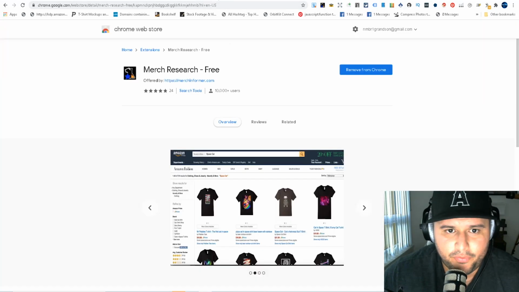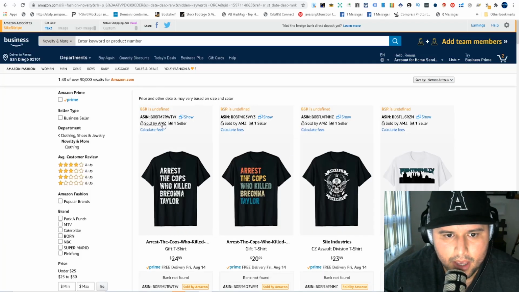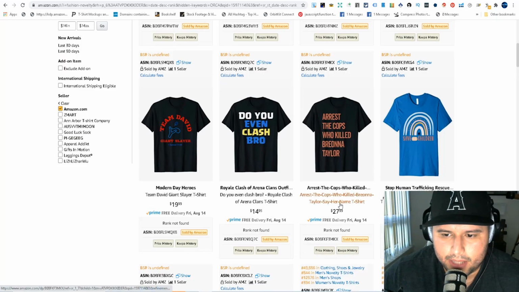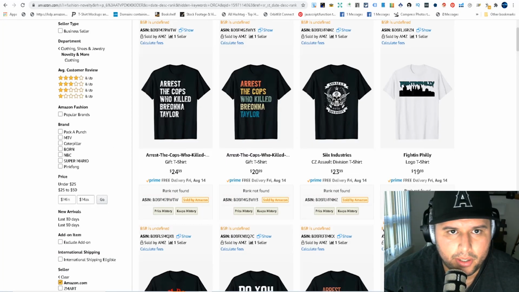And there's a free tool over here too. I'll put this down below. It's a Chrome extension. Basically, if we find a long tail, like a targeted keyword or a design or a niche, the only thing we have to do is highlight it, right click, and search, and boom, it pops up. I'll show you exactly what I'm talking about.